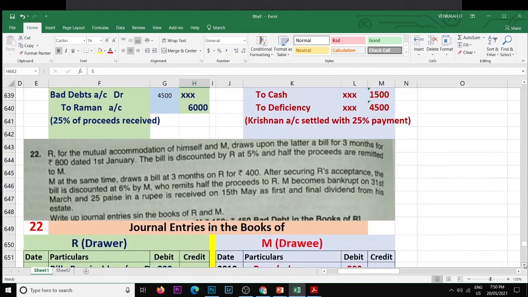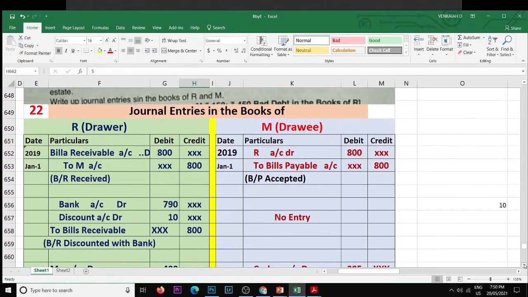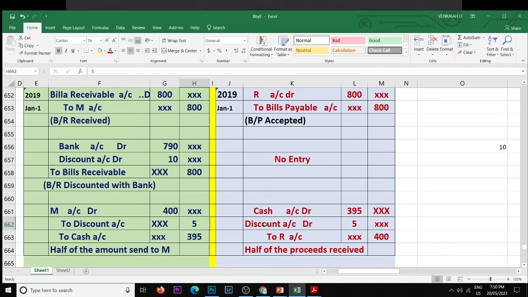Bill amount is 800, half amount is 400 shared with M. M accounted discount to cash. 800 half amount 400, discount 10 rupees, half amount is 5, 790 cash, so 390.